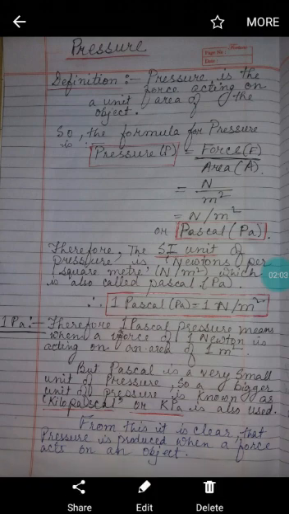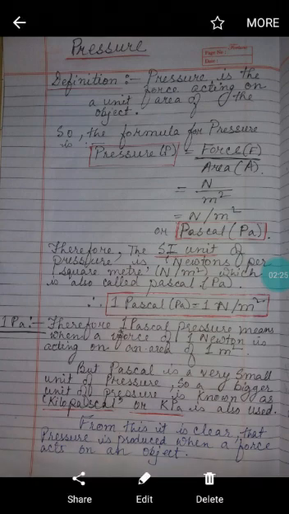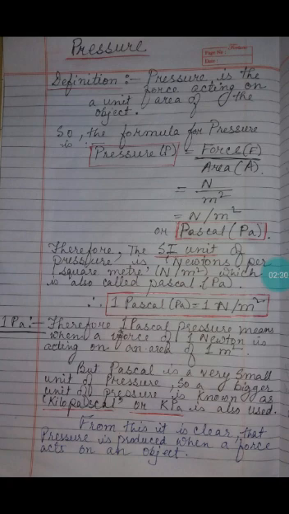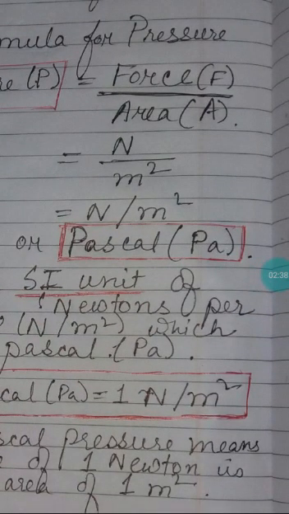Now we know the SI unit of pressure. The SI unit of force is Newton, and the SI unit of area is meter square. So the unit of pressure will be Newton divided by meter square, which is known as Newton per square meter, or Pascal.